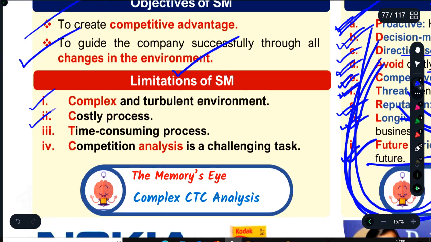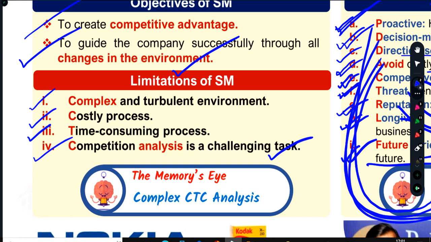Next one is a costly process, because it's a long-term process. It involves so many steps. It's a costly process. Everybody can't afford it. It is also a time-consuming process, a long-term concept. It is not that the strategy is implemented today and it will give you results tomorrow. Decisions are to be taken by the top management, and a lot of resources need to be mobilized and involved. At the same time, competition analysis is a challenging task. Everybody knows that a competitive landscape cannot be prepared so easily.